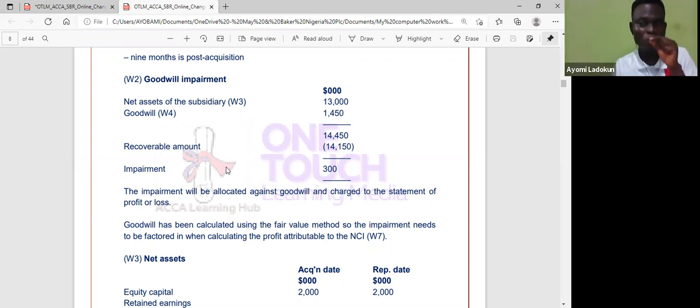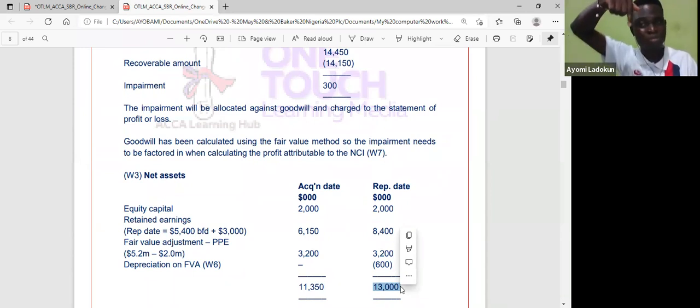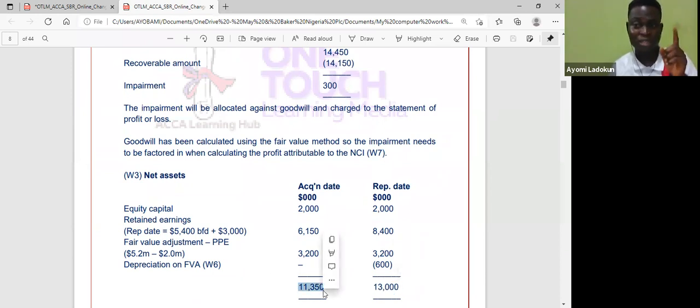Now, when I'm doing goodwill impairment, remember, I have to impair at the end of the reporting period, so it's going to be at my consolidation. My net assets at consolidation is here, what you have computed here. But if I'm computing the value of the goodwill, it has to be measured at acquisition according to IFRS 3. So when I do my goodwill, I take cost of investment plus NCI, add them together to get total investment, then the fair value of net assets acquired has to be at acquisition. That's how you use 11,350 earlier, like I showed you.